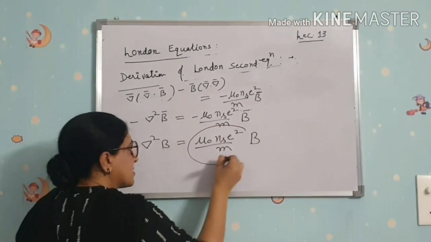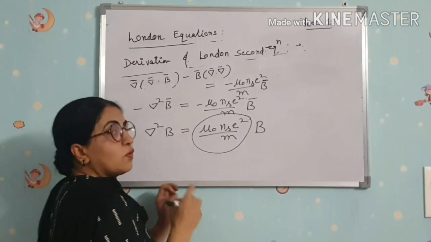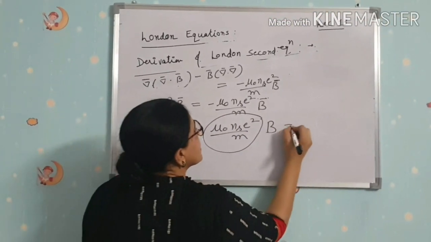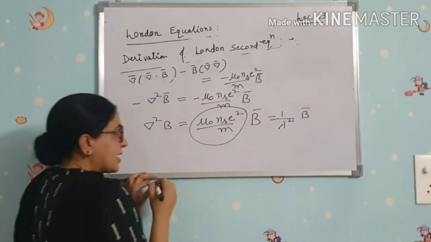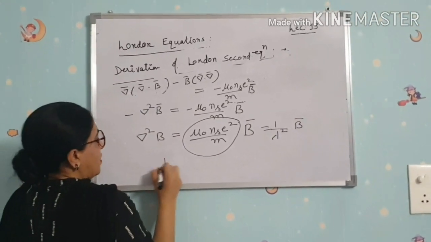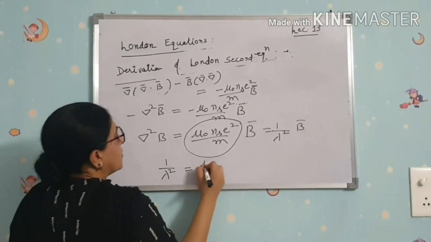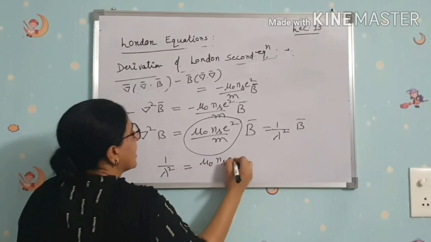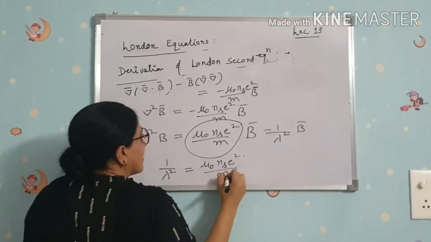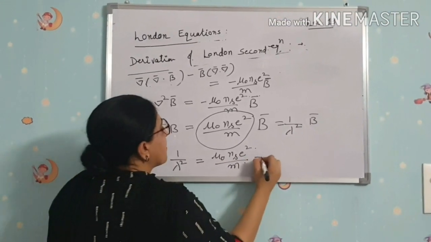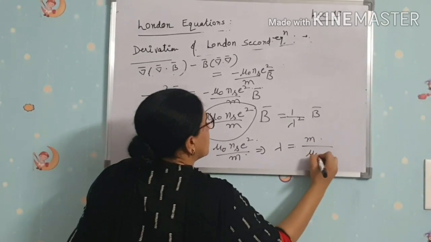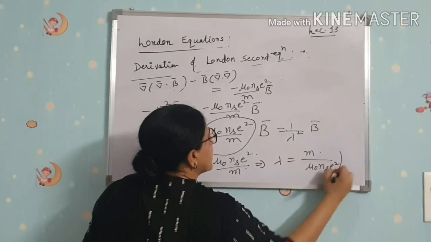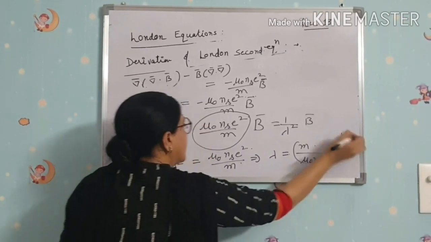We put this equal to 1 over lambda square. So this is equal to 1 over lambda square B. And what is lambda square? 1 over lambda square is equal to mu naught ns E square by m, or this implies lambda is equal to m over mu naught ns E square, raised to power 1 by 2.